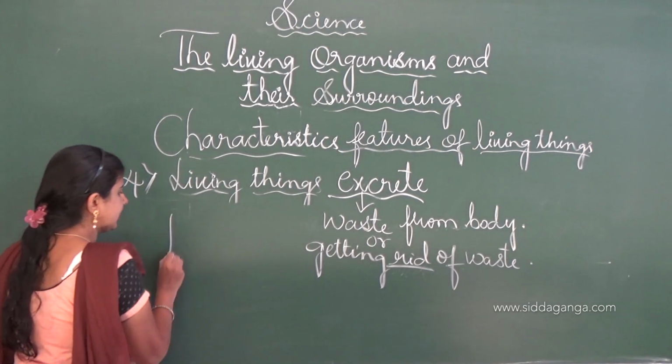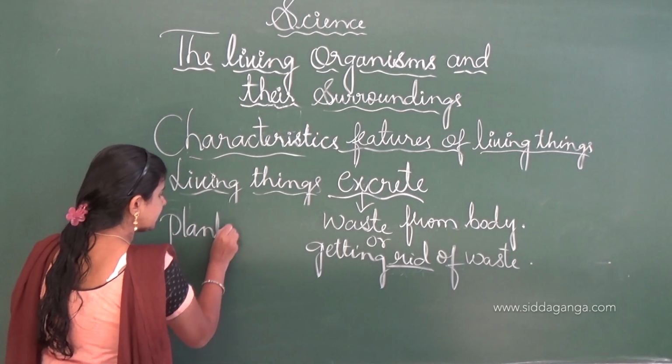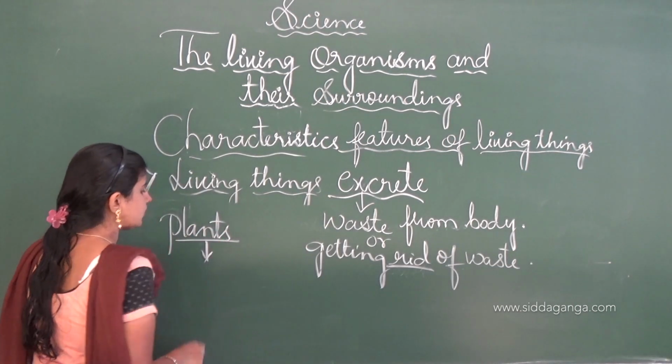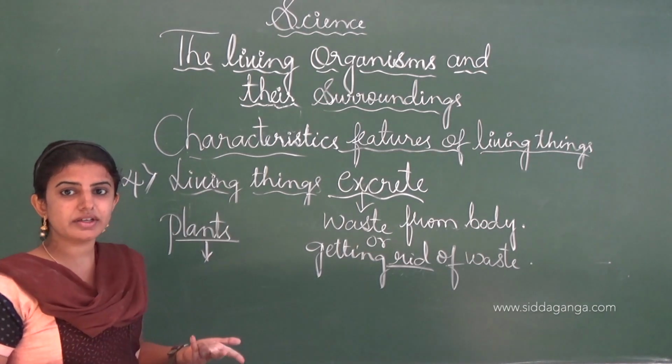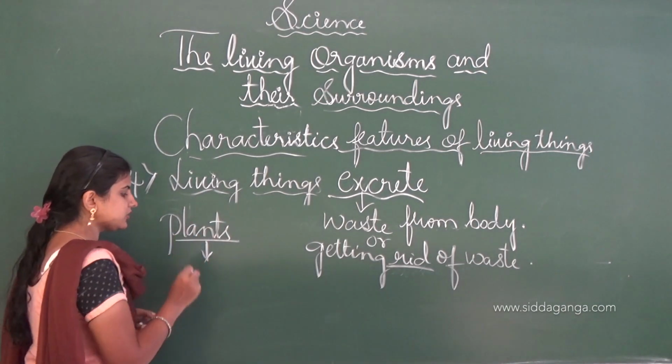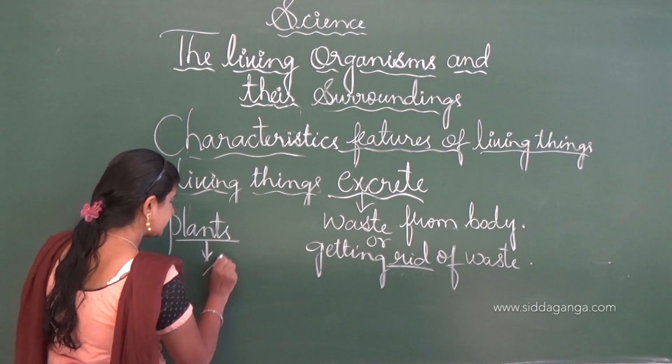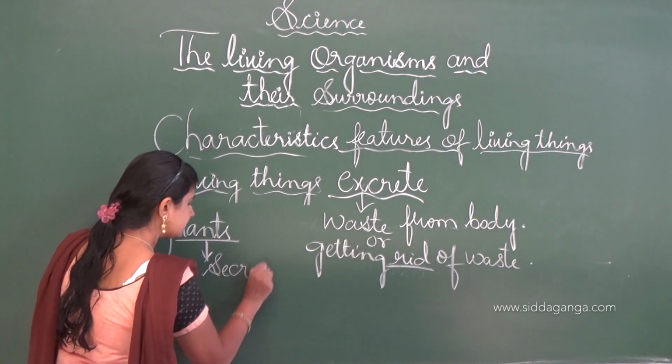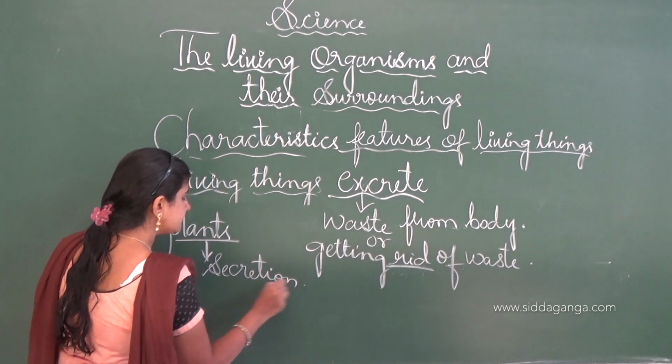Even plants also excrete. Sometimes we think that plants cannot excrete, but in plants also the excretion process takes place, in the form of secretion.